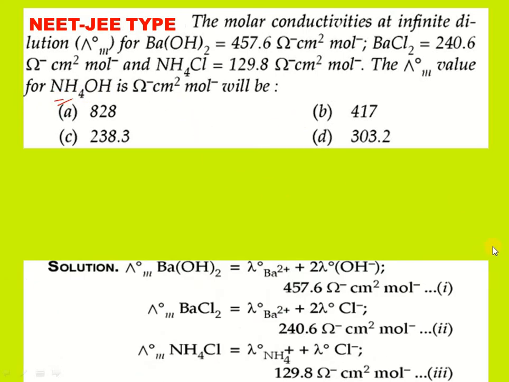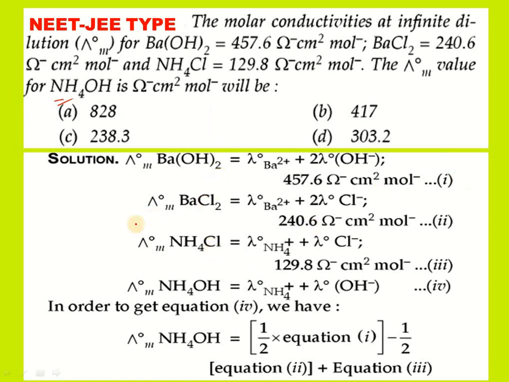Again we can apply the Kohlrausch law expression by combining barium hydroxide, barium chloride and ammonium chloride. We can modify this expression for the ammonium and hydroxide ion case. We want only one hydroxide and only one ammonium.